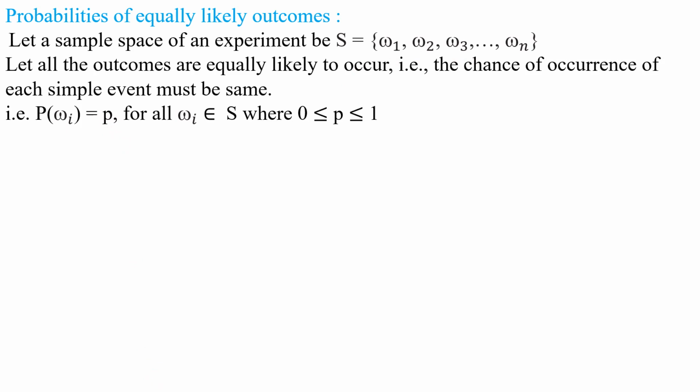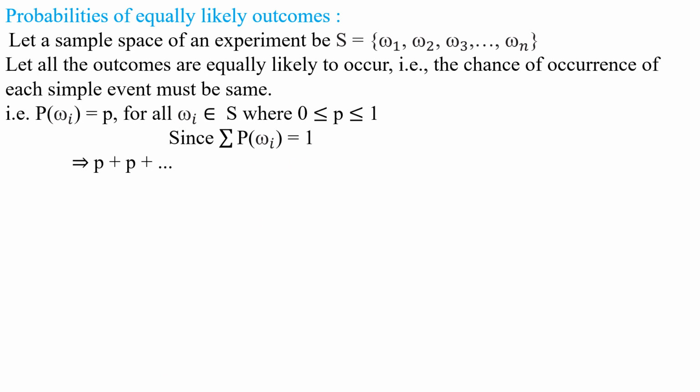Since sigma P of omega i is equal to 1, we know that the sum of the probabilities of elementary events of the sample space is equal to 1. Mention sigma P of omega i is equal to 1. Understood this point? This is the second axiom in the axiomatic approach of probability. P of S is equal to 1.